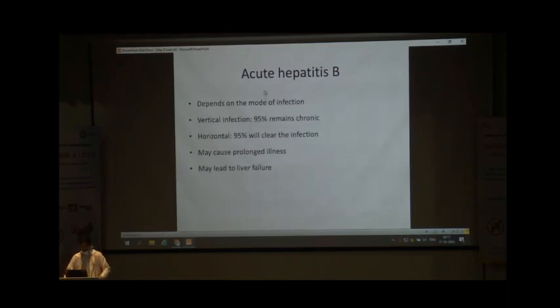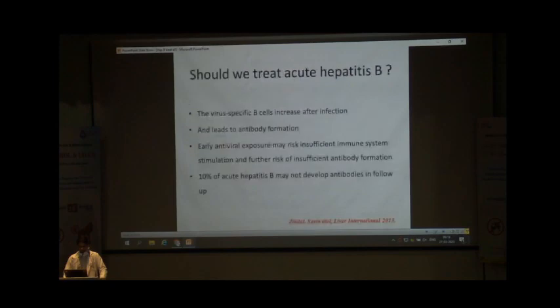So, acute hepatitis B. Hepatitis B virus outcome depends on the mode of infection. In the case of vertical infection, 95% remains chronic. In the horizontal infection, around 95% will clear the infection. But acute hepatitis B virus may cause prolonged illness and may lead to liver failure. So should we start the treatment for acute hepatitis B or not?